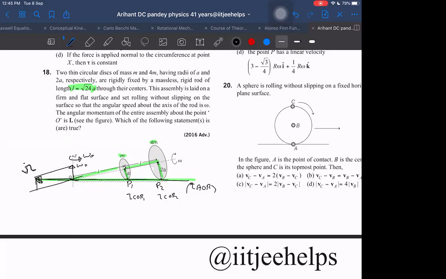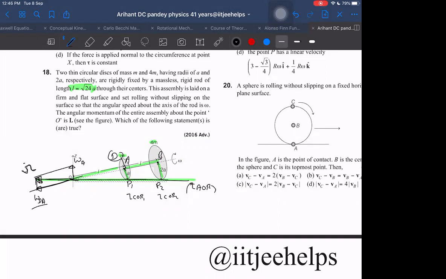Or I can say that, for some points here, maybe point A and point B, the angular velocity of point A or of point B about the z axis, let us say it is omega A. And also the angular velocity of the whole body. I can take some point on the body, maybe point D, and I can say the angular velocity of D with respect to A will be in this direction.